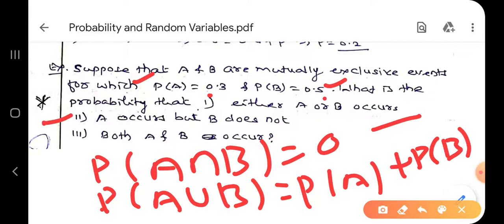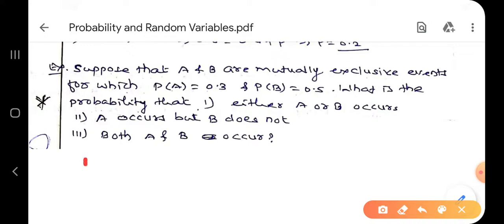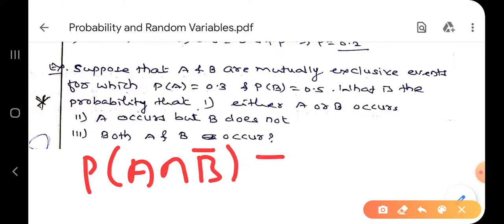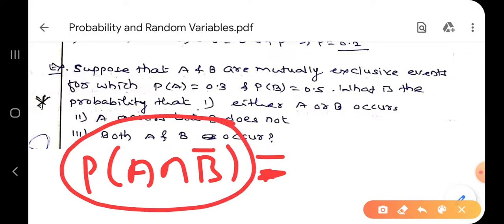Second one, A occurs but B does not occur. Just I leave this question to you. In our first video, we have seen this formula. You just try to use that and solve this problem.